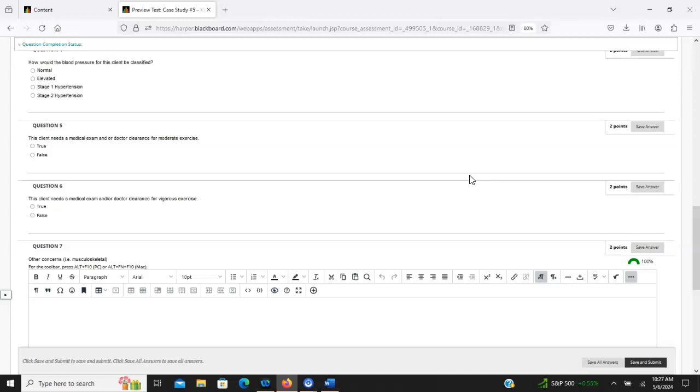And eventually it became this. The ACSM algo allows us to differentiate people who first exercise or don't exercise, and then people who, within exercise or not exercising, show signs or symptoms. I think people get confused on this, and I have to admit the verbiage is a little bit murky, but we've done this enough that in this situation the client does not need clearance for moderate, but does need clearance for vigorous. And we'll go ahead and go through the algo here in a second.